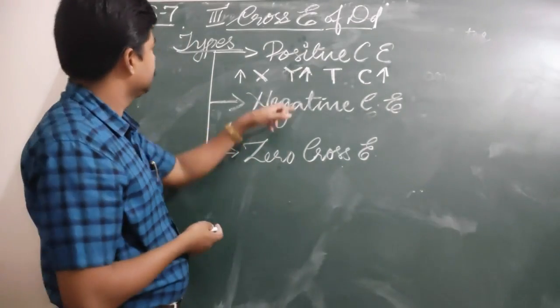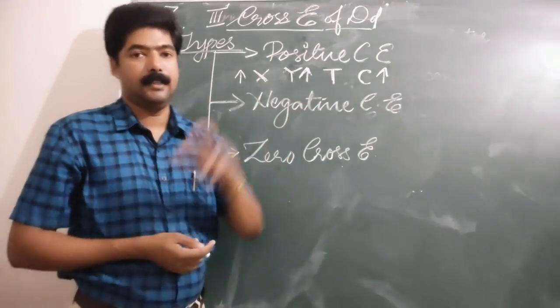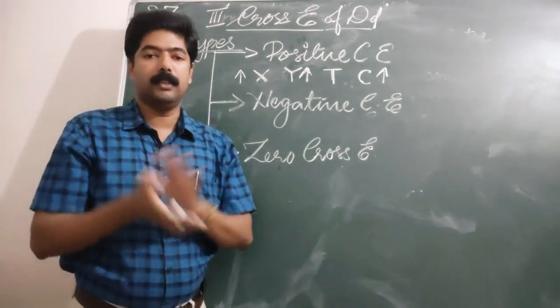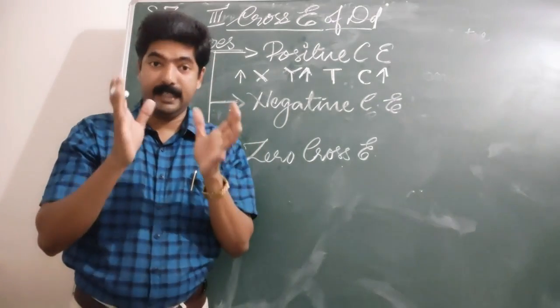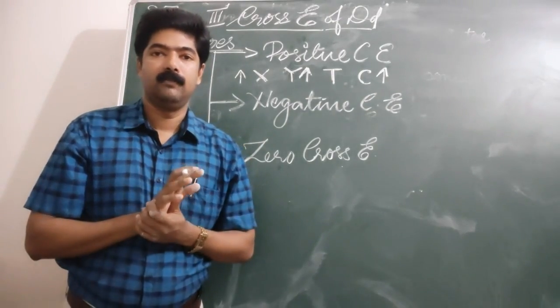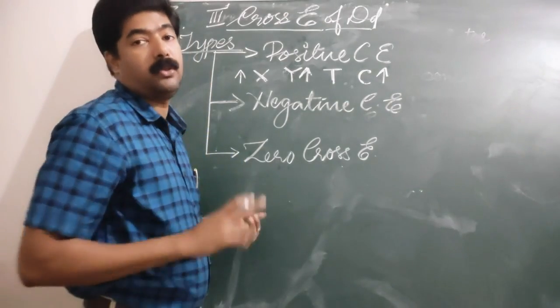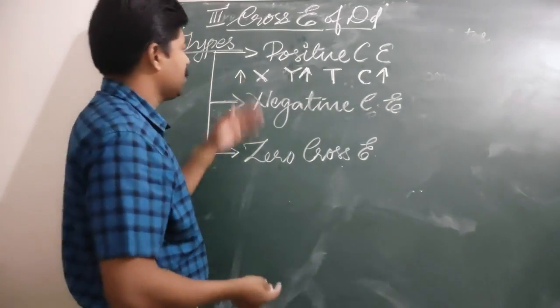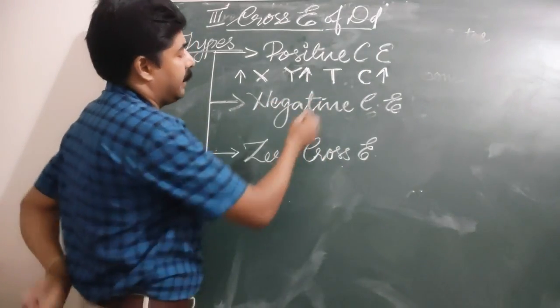Another type of cross elasticity is negative cross elasticity. What is meant by negative cross elasticity? Cross elasticity of demand is said to be negative when a fall in price of X commodity leads to an increase in demand, just the opposite. Just now I told you that can be said as negative.